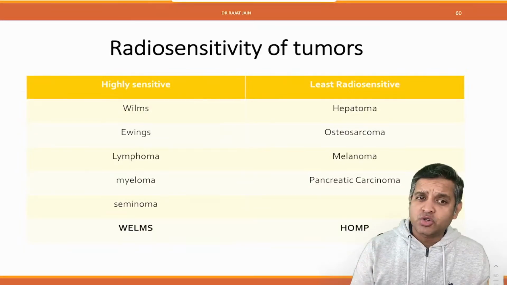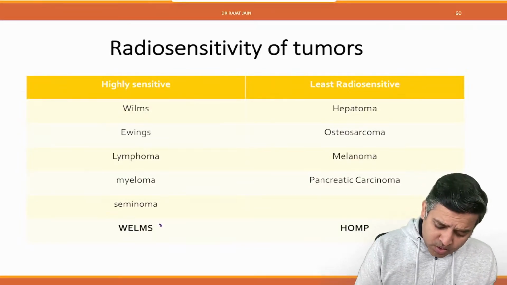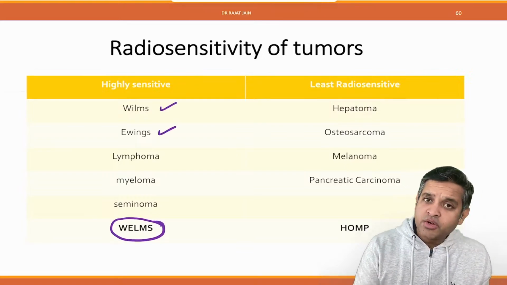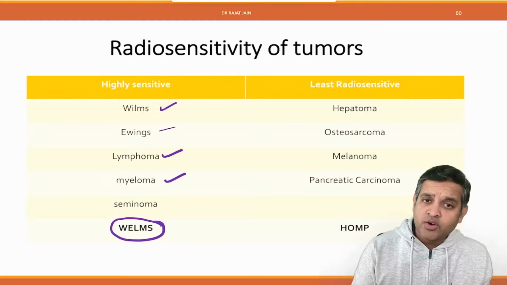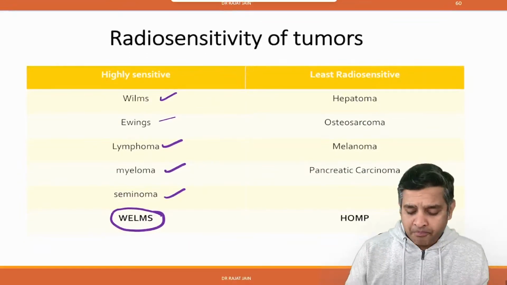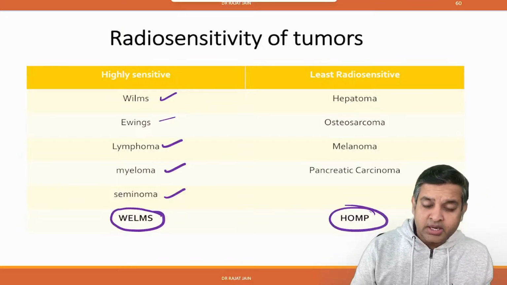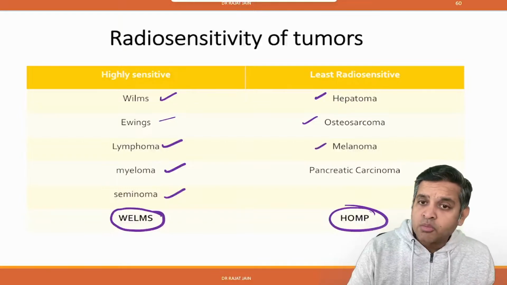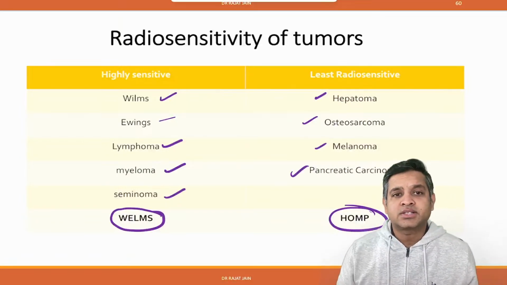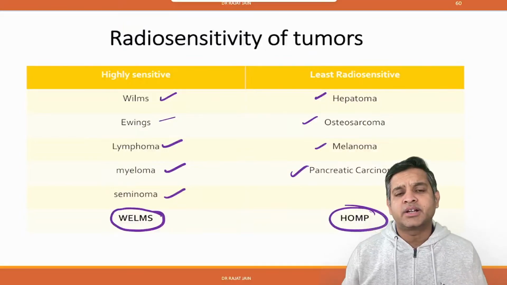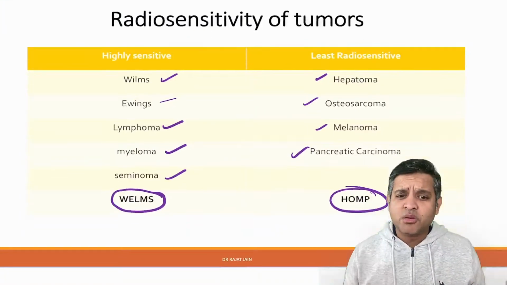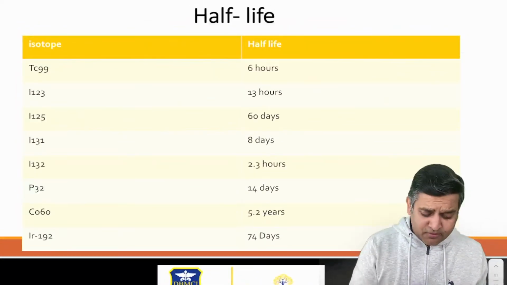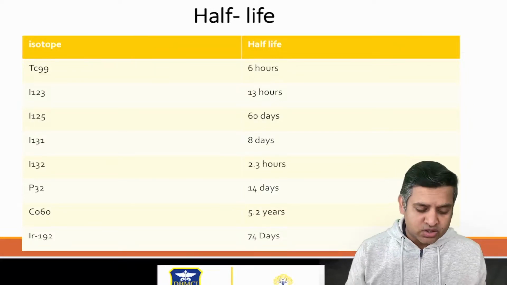Radio sensitivity of the tumor. For the highly sensitive tumors, always remember the mnemonic Wilms: W for Wilms, I or E for Ewing's, L for lymphoma, M for myeloma, and S for seminoma. For the least sensitive, I used to remember the mnemonic HOM: hepatoma, osteosarcoma, melanoma, and pancreatic carcinoma. The rest are all intermediate, right? So these are very commonly asked points in the exam. Just make sure that you are aware of them. If you can remember this also, then that will be icing on the cake.